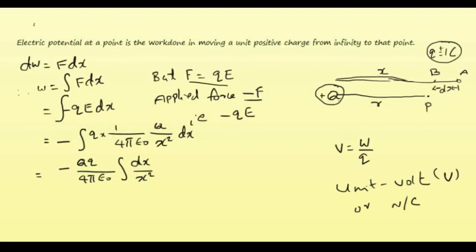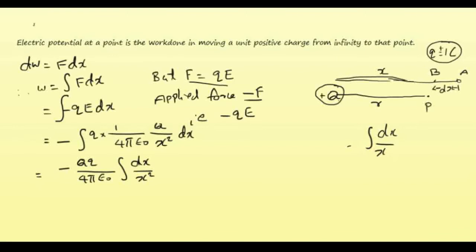And what is the value of this integral dx by x square? All of you know that integral dx by x square can be written as integral x raised to minus 2 into dx, and that is equal to x raised to minus 1 divided by minus 1, which is a very simple integration step that you have already learned.